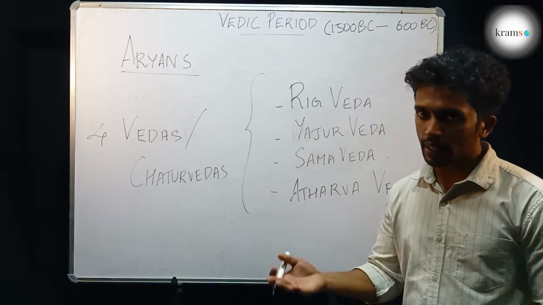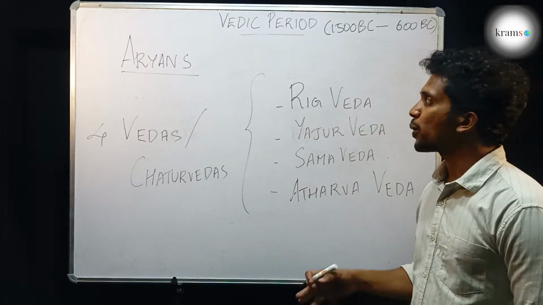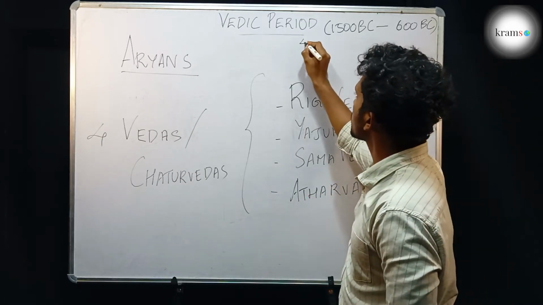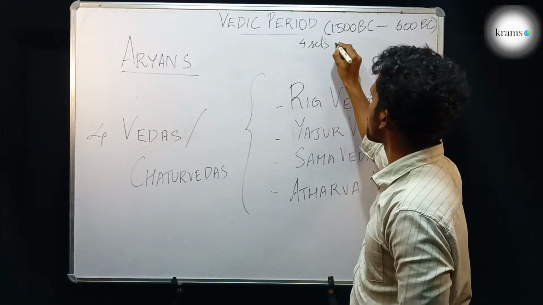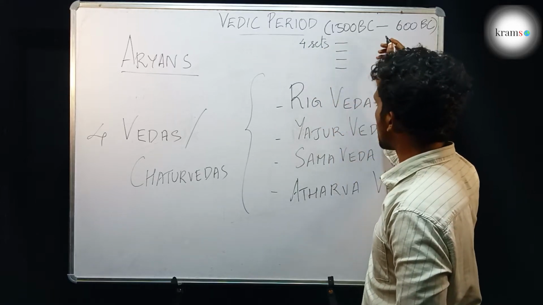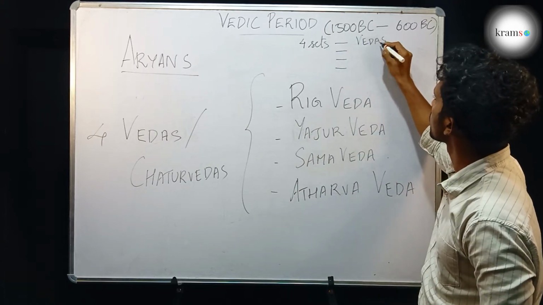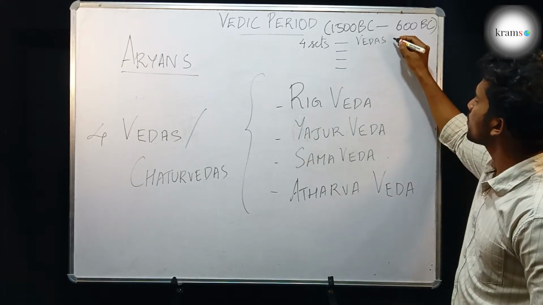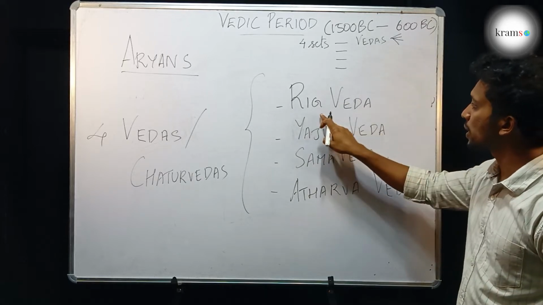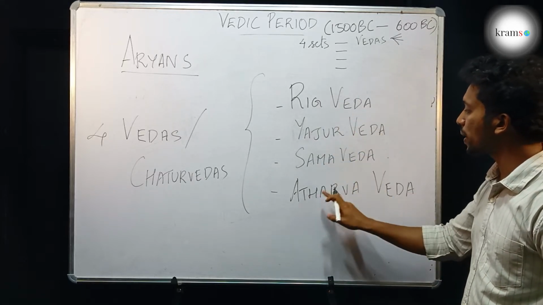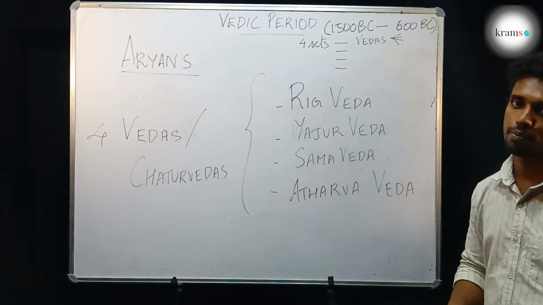There were other Vedic texts as well. During the Vedic period, 4 sets of Vedic texts were written. Of them, the first set was the Vedas. Among these Vedas, there were 4 texts: the Rig Veda, the Yajur Veda, the Sama Veda and the Atharva Veda.